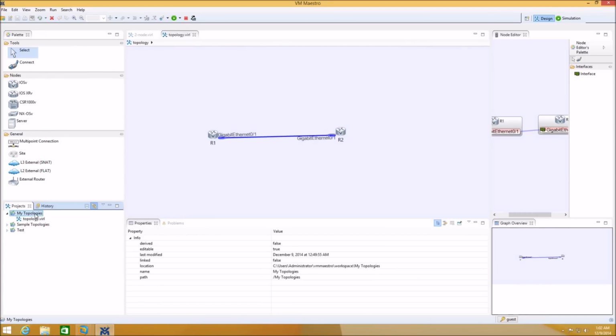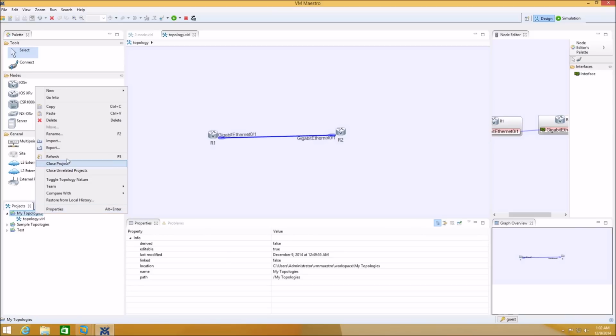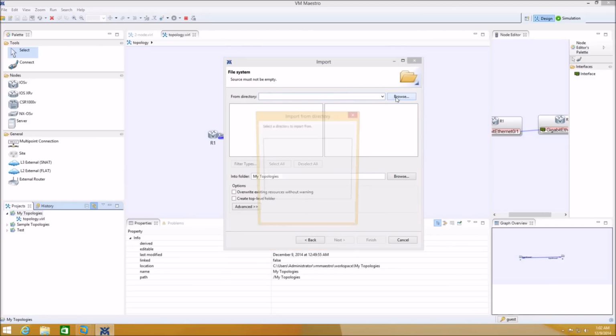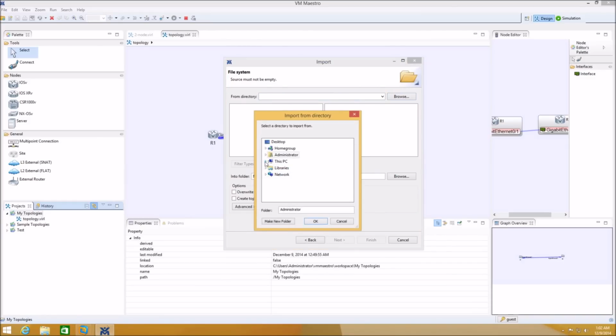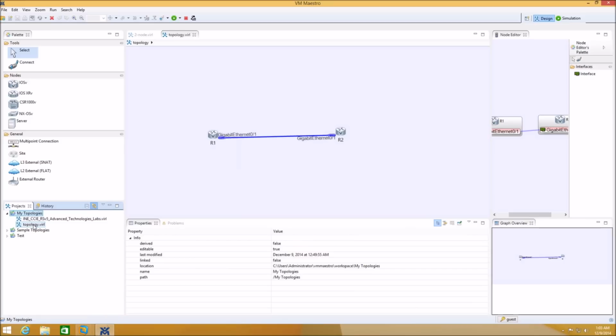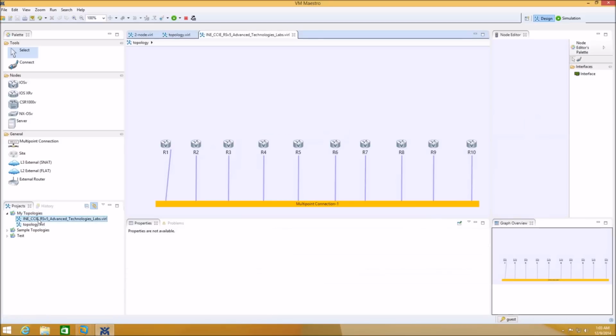So you go to My Topologies, and then go to import, and here you select the topology, and then browse to the directory where you saved the extracted file, and select that file, the .virl file, finish, and you have that file in the list. You double click that, and you see the 10 routers in a multi-point connection.